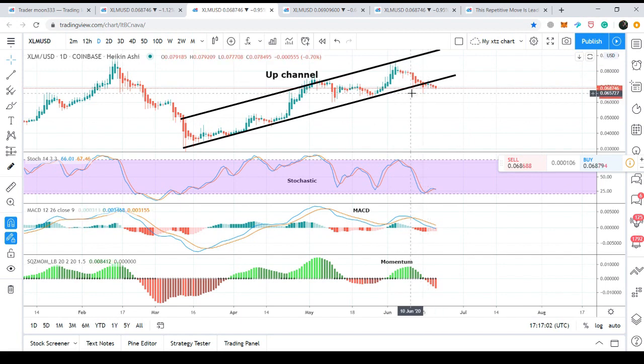I always try to use a different combination of indicators whenever I find any pattern. For example, here I have found the up channel. Then I try to research what kind of indicators work well with the channel or any pennant or triangle that I find on the chart. There are more than 5,000 indicators available on TradingView.